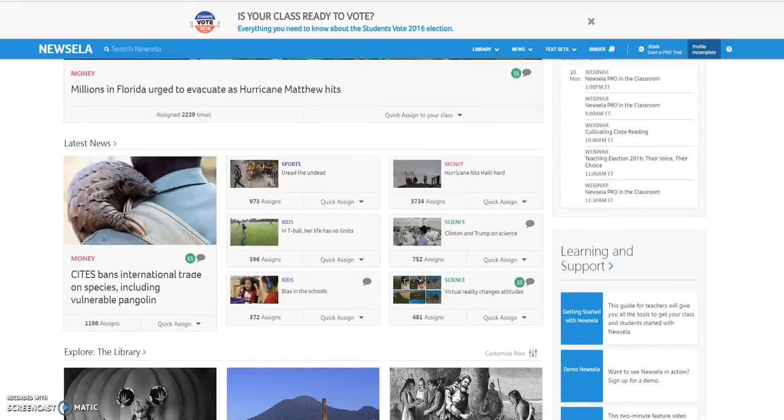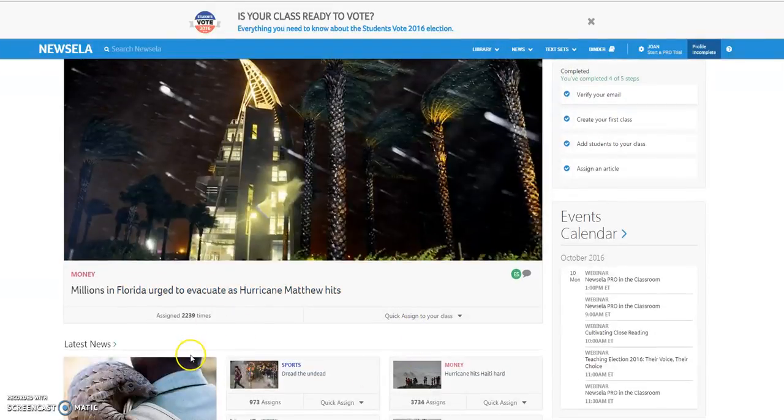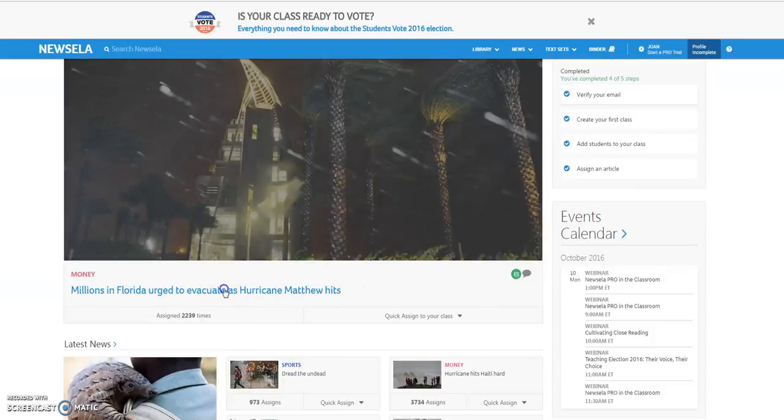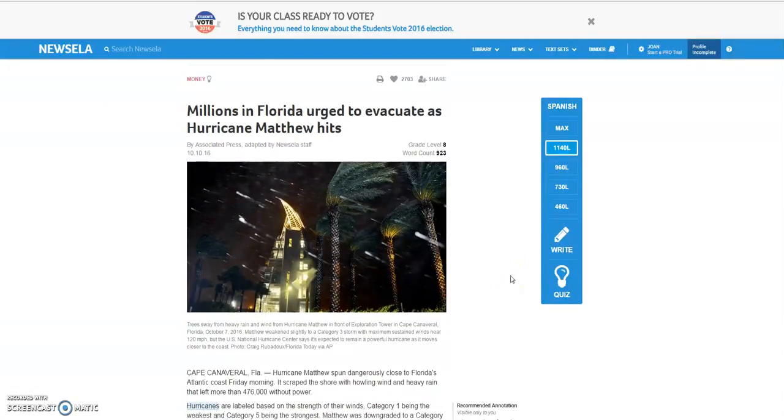And this is what my account looks like when I pull it up. And we're going to take a look at this first article. Let's say I've decided to use the article on Hurricane Matthew. You click on the article, and we can see it falls under the heading of money, and it's by the Associated Press, and the date it was written was October 10th, 2016, so it's very current. In the form that the article is right now, it's at a grade level 8, and the word count is 923 words.